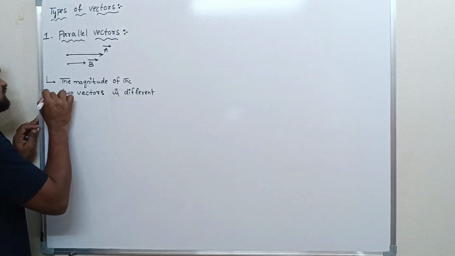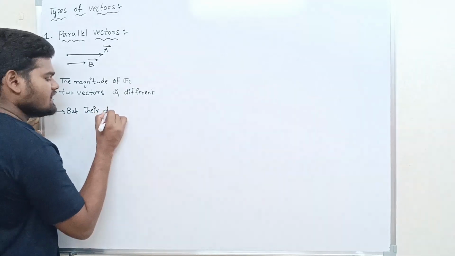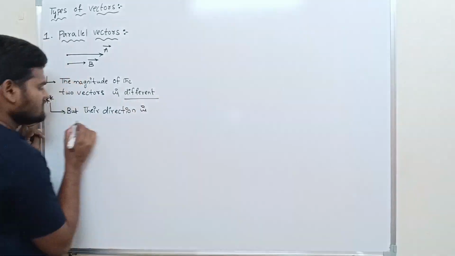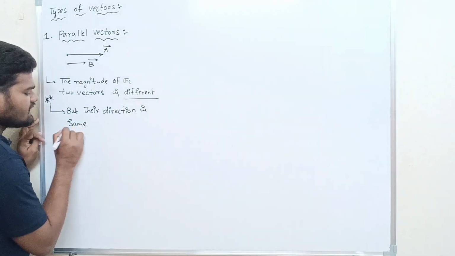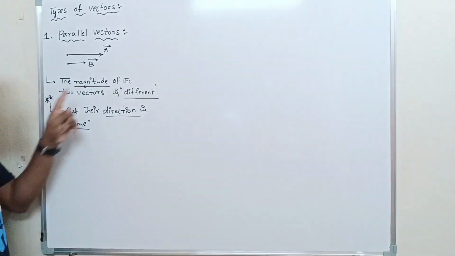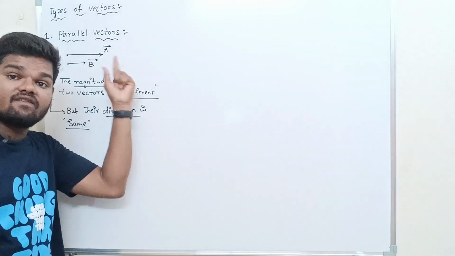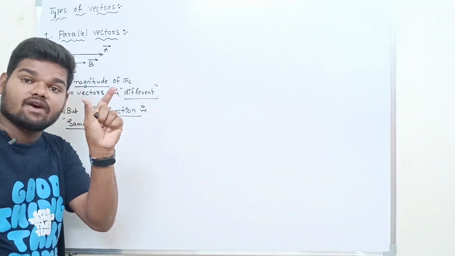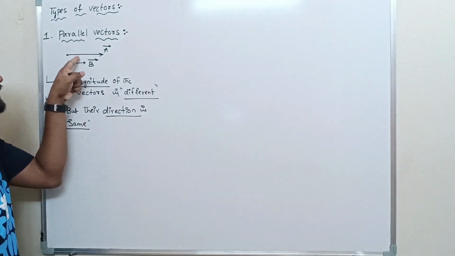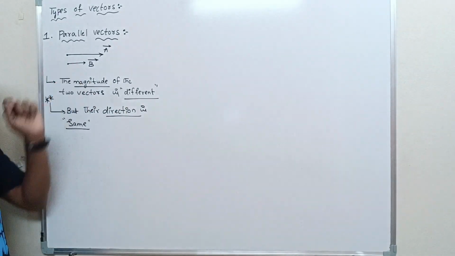But important, their direction is the same. Here the magnitude is different. Have a look. The tail of this B bar vector is small compared with the tail of vector A bar. What does the tail give? The tail represents magnitude. The magnitude of the A bar vector is greater than the magnitude of the B bar vector.